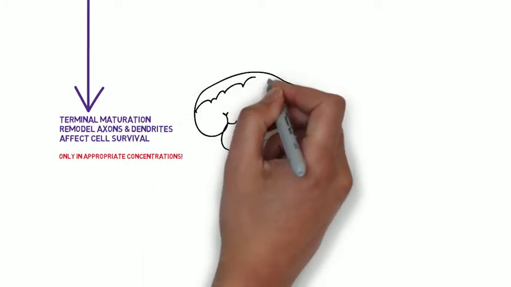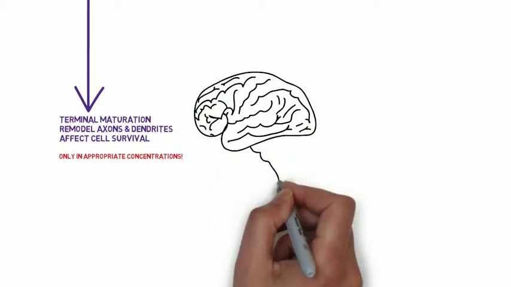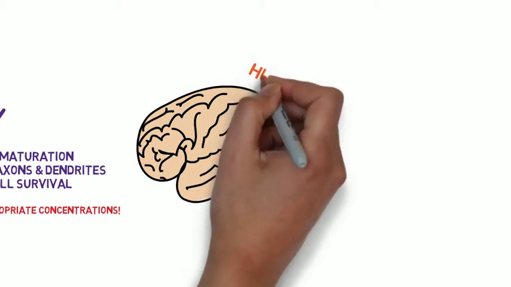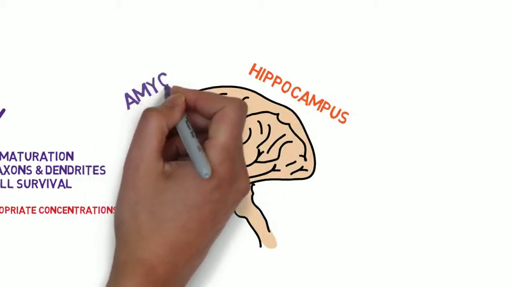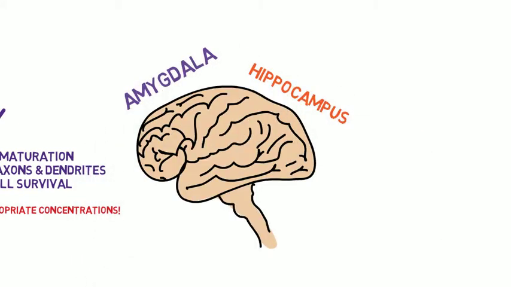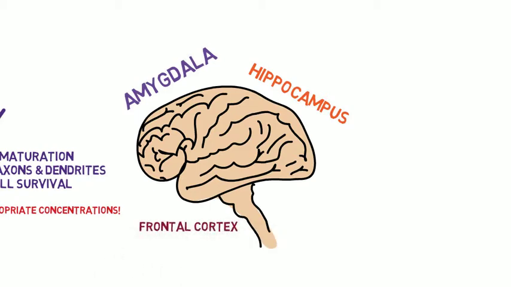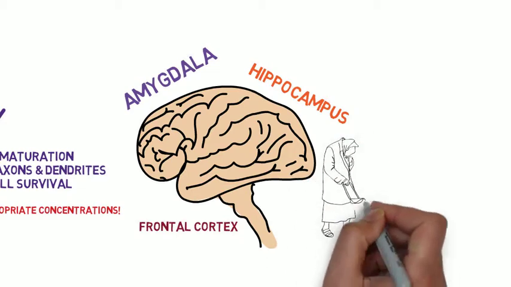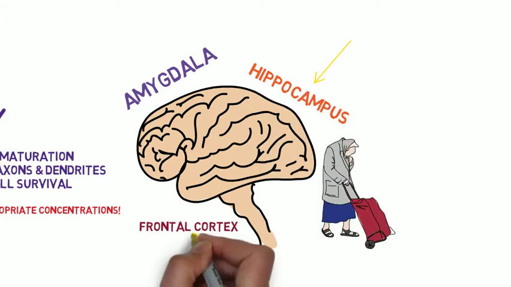How this exposure to stress impacts the brain depends on the brain areas undergoing development at the time of exposure. Brain areas undergoing developmental changes are the most vulnerable to stress. Therefore, from birth to 2 years of age, the hippocampus is most vulnerable. From birth to late childhood, the amygdala is most susceptible. During adolescence, the frontal cortex increases in volume, and stress can hinder this process. Finally, from adulthood to death, the brain regions that undergo rapid decline due to aging are particularly defenseless, namely the hippocampus and the frontal cortex.